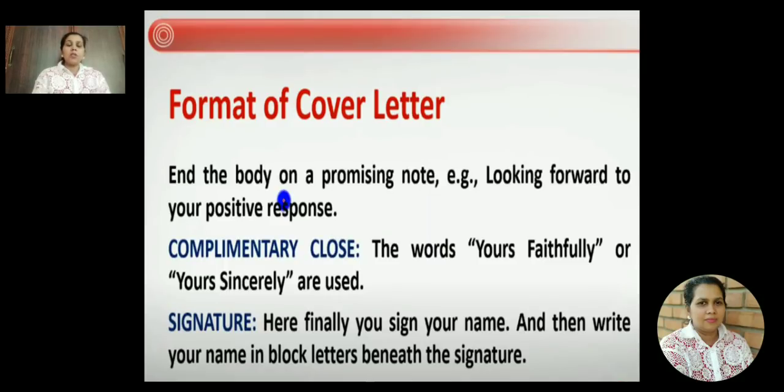The next is the complimentary clause, that is you can write yours faithfully or yours sincerely. If you know the person, you can write yours sincerely. If you don't know, you can write yours faithfully, then signature. Signature and your name, as I told you earlier, you have to write XXX.